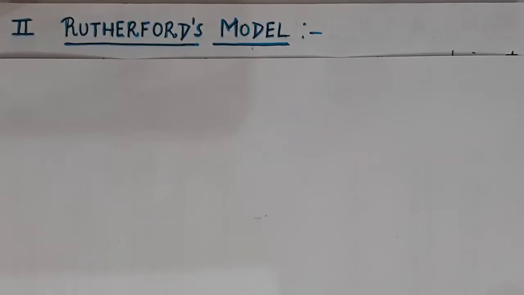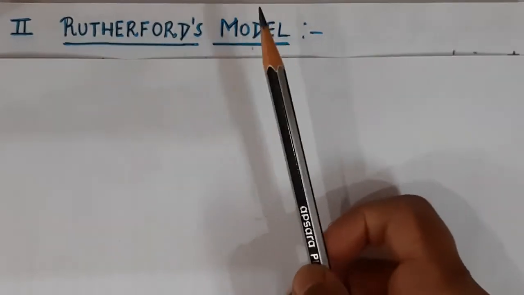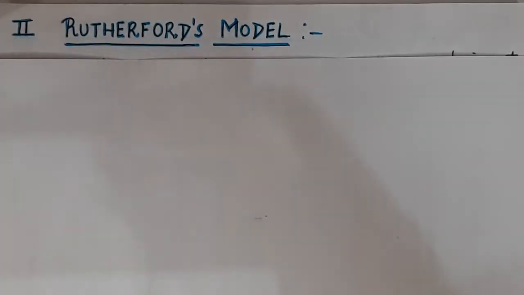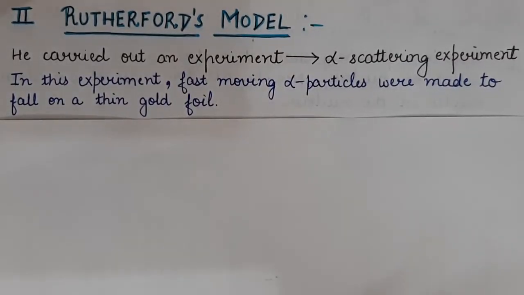Students, yesterday we discussed Thomson's model. That was the first model given to explain the structure of atom. But due to some drawbacks, Thomson's model was ultimately rejected. So after that, Rutherford came, another scientist. He gave his model, Rutherford's model. So what did Rutherford do?